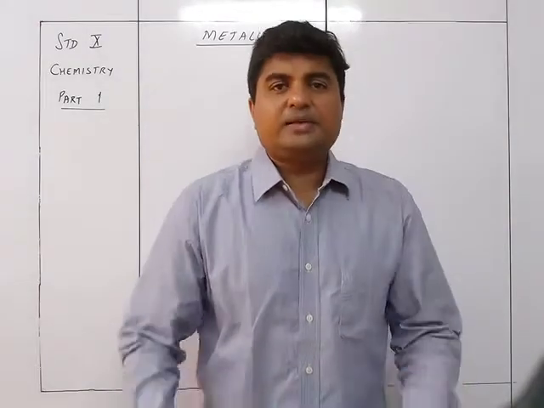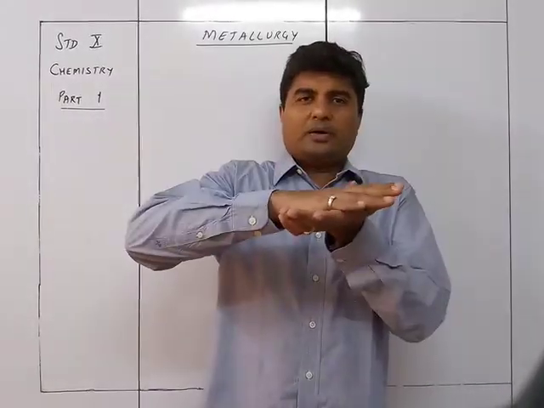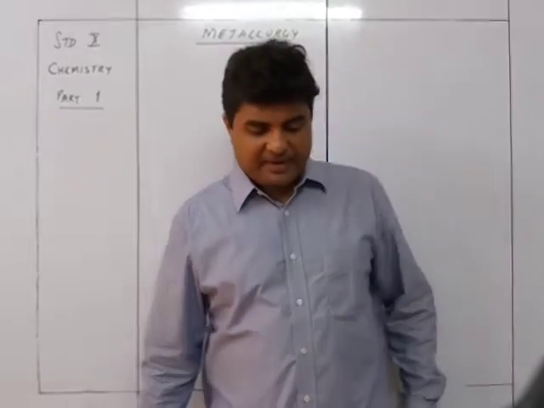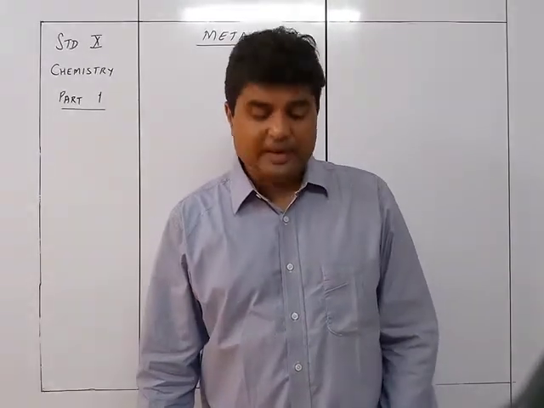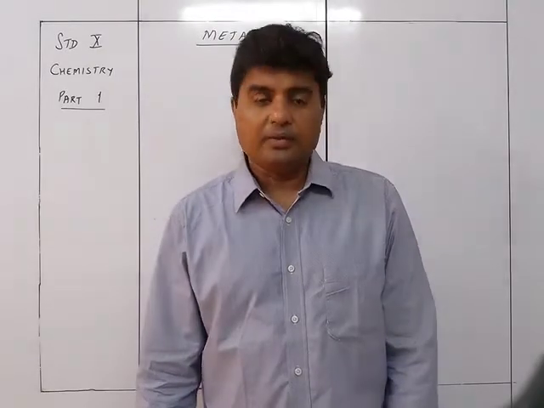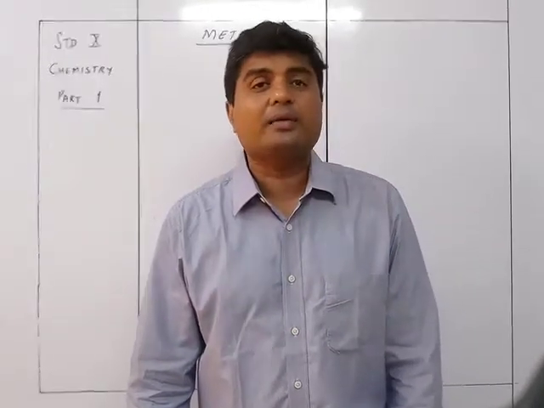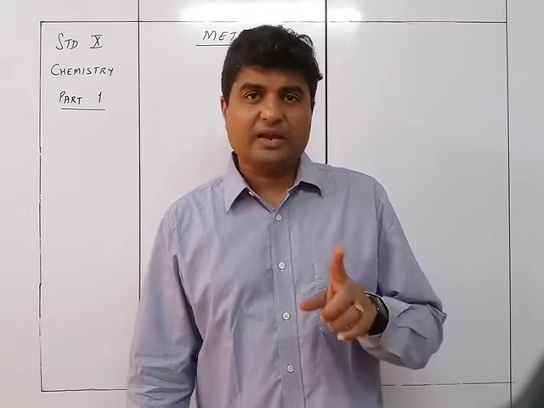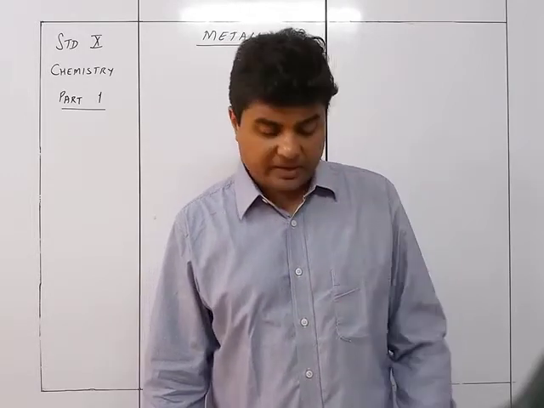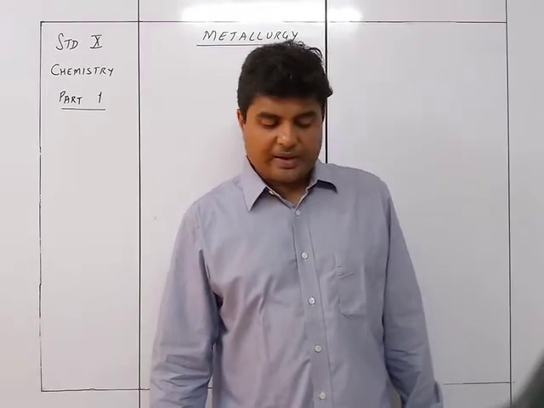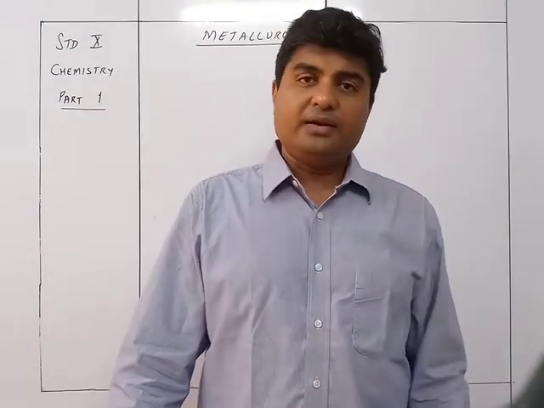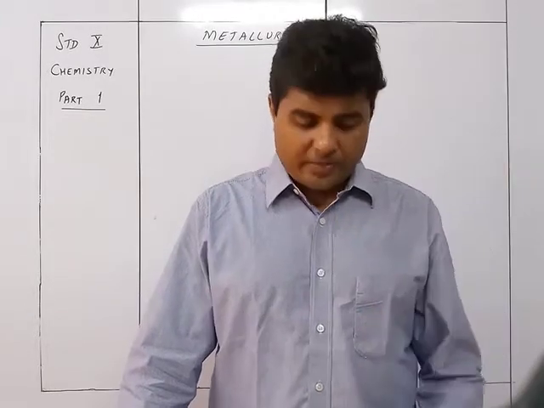Malleability. Malleability is to hammer the metal and make it into thin sheets. So it can be easily beaten into sheets. That is malleability. And again, most of the solids made of metals are malleable. The exception is zinc again. So zinc is ductile भी नहीं है और malleable भी नहीं है. Whereas non-metals again will be non-malleable, but the exception is the same as ductility, that is carbon fiber.